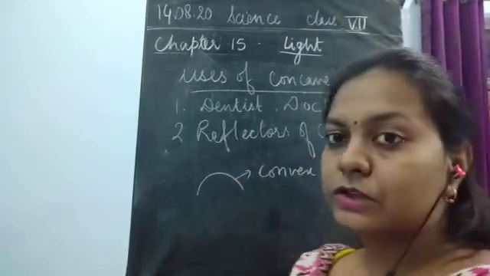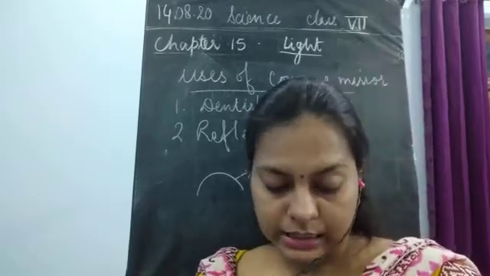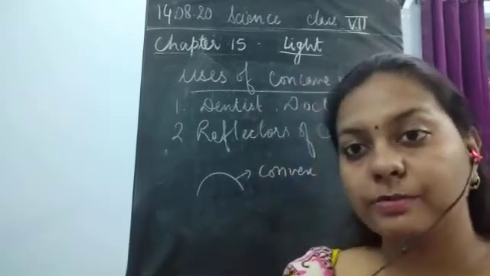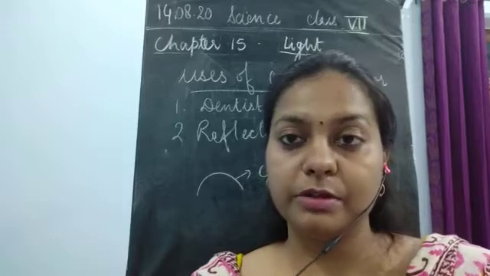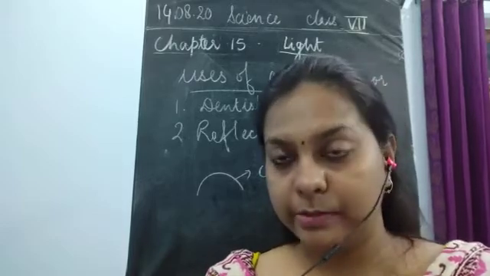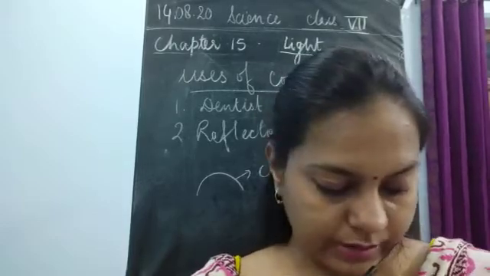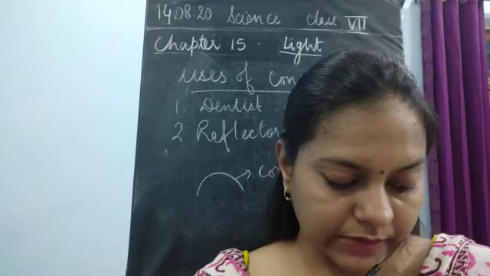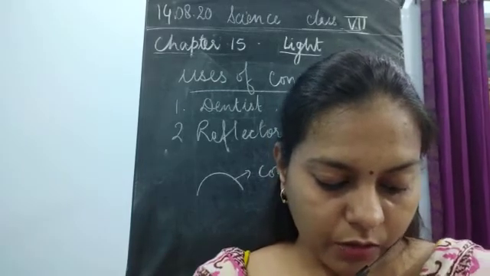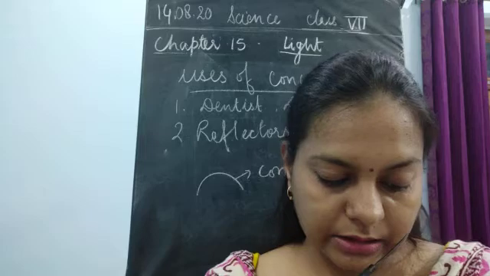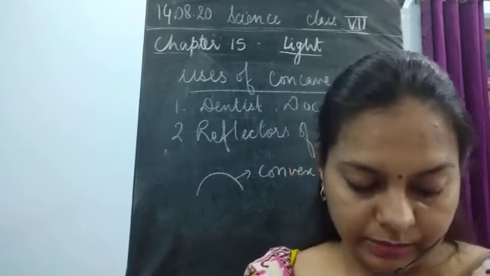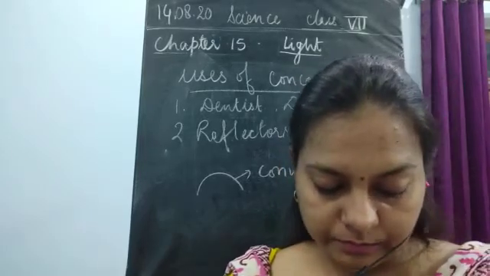Okay, children. So we are able to see the image on this convex surface also. Now you have to repeat activity 15.7, but with a convex mirror placed instead of the concave mirror. What would you see?